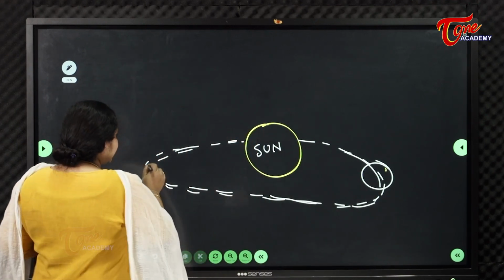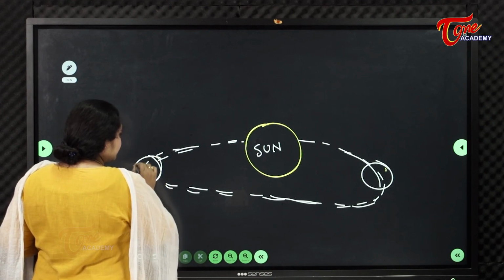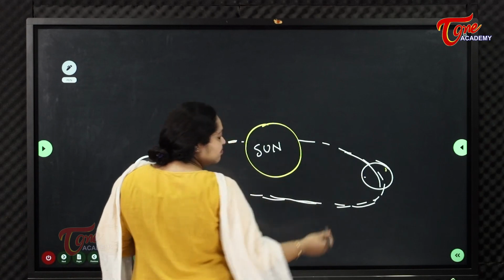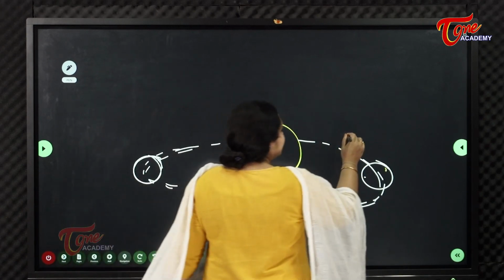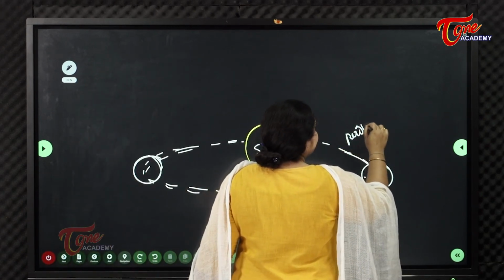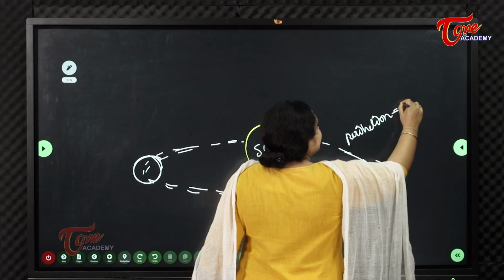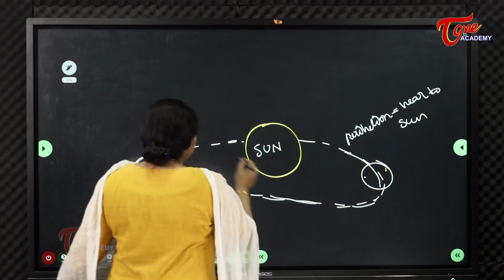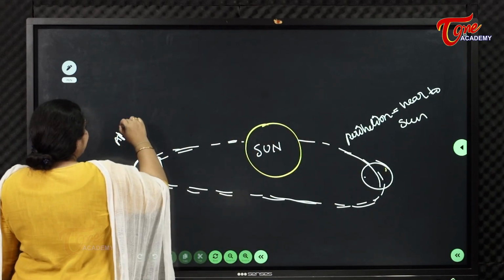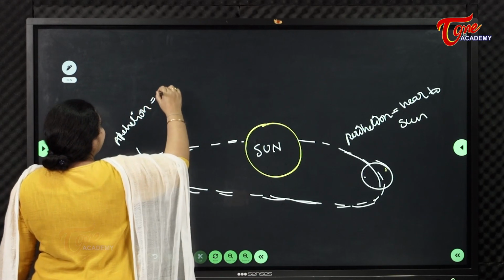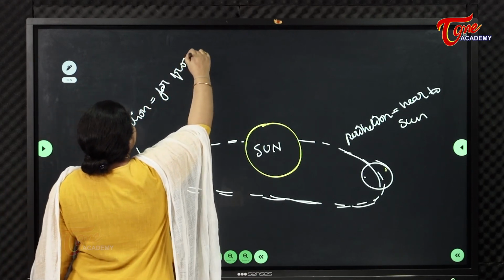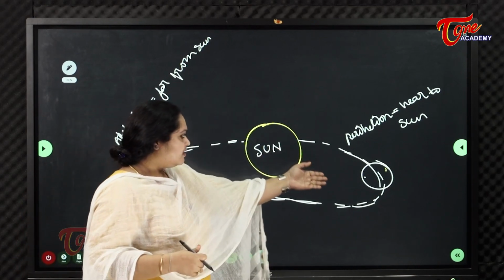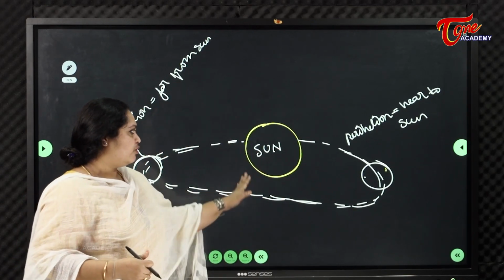Once in a year the distance will be more. This happens in June and this happens in January. Perihelion means nearer to the sun. Aphelion means far from sun. So these are the two phenomena.